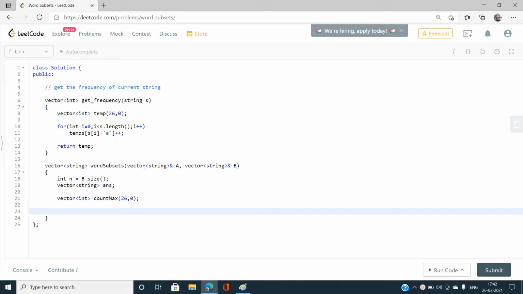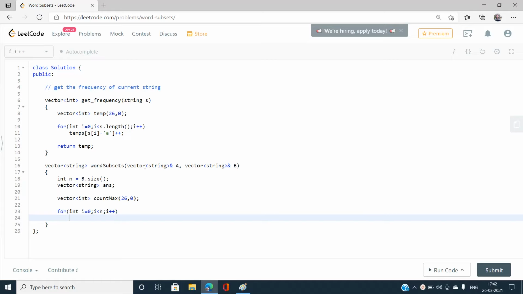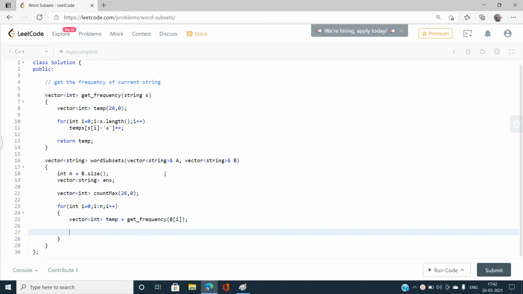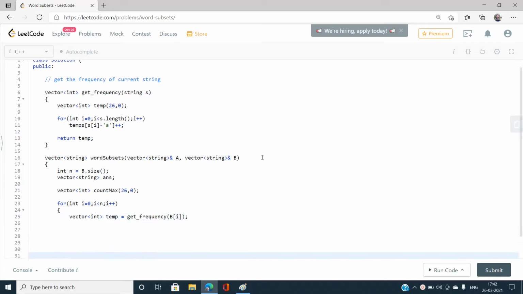Okay, so let's iterate over the words of the array of strings B and store the frequencies. So for int i equal to 0, i less than n, and i plus plus, let's store the frequencies. Like a vector int, let's call it temp, which is going to get the frequency of the current word b[i], that is the frequency of the current characters. Okay, so I need to take the maximum also.